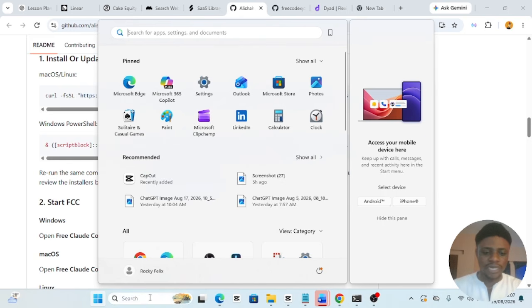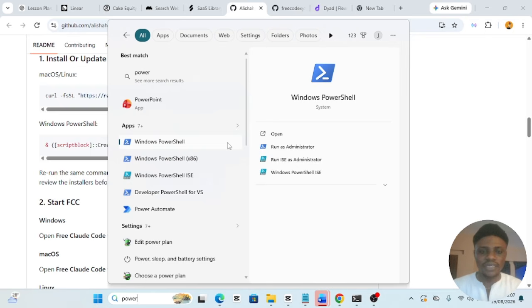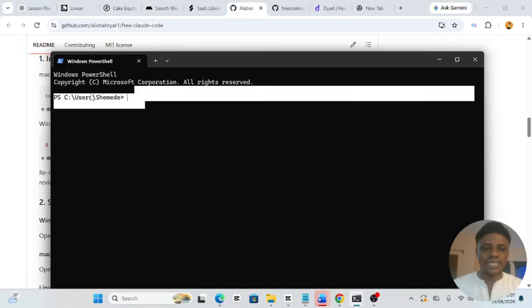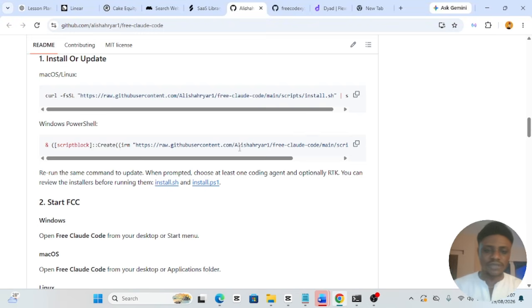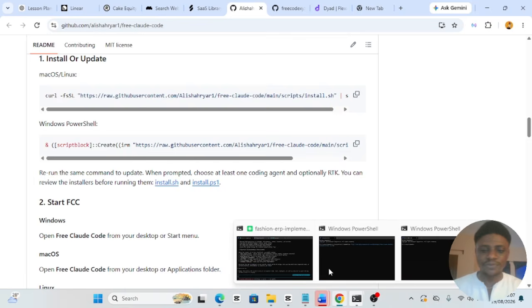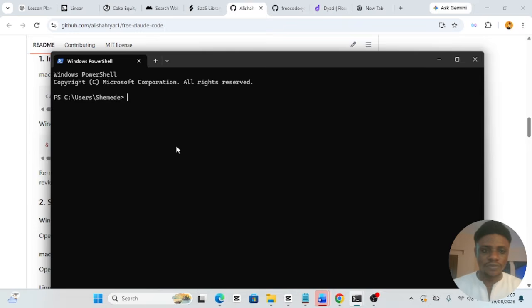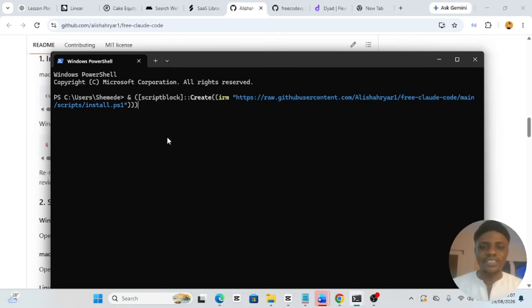You go here and type PowerShell, and as you can see here, we have Windows PowerShell. You go ahead and open or run it. So you can see here my PowerShell has loaded, and I will go ahead and copy this and paste it inside of my PowerShell, and I will hit enter. But I've already done this entire process, and I'm just going to explain what errors you're going to encounter, what they are, and how to fix those errors.